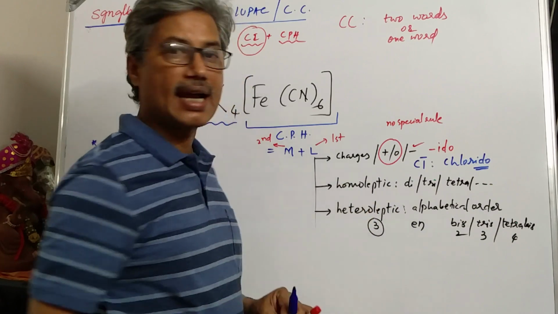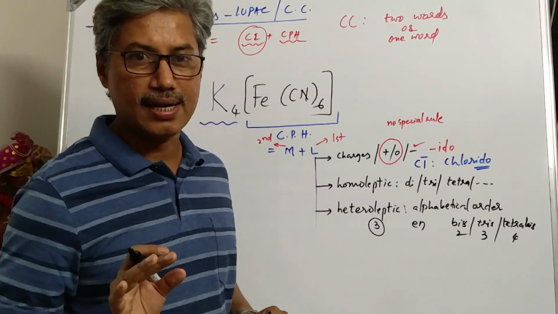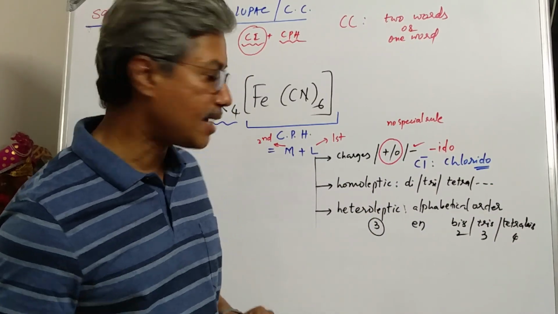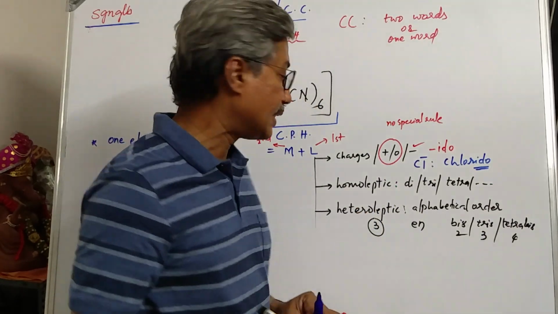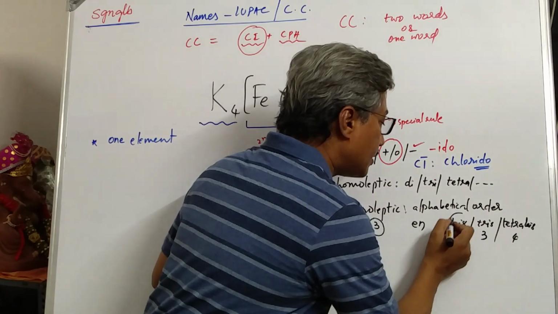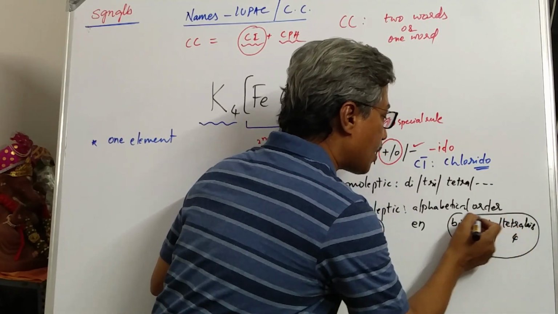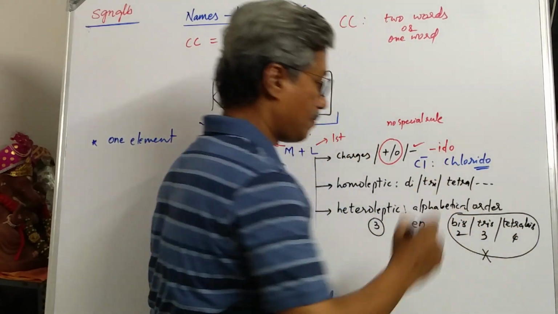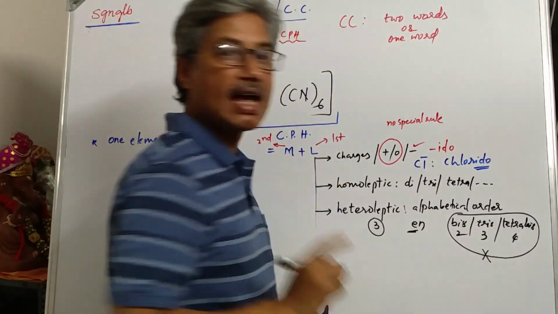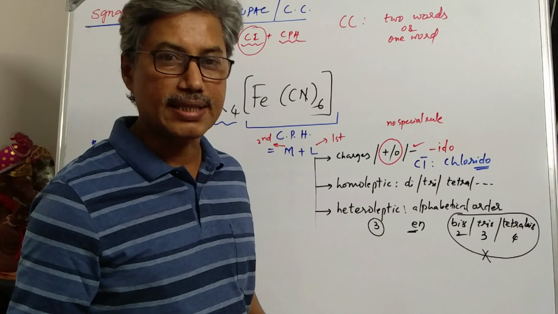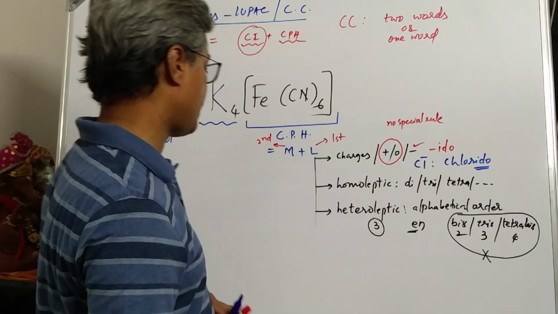If it is heteroleptic, then alphabetical order is selected for writing the names of the ligands, and if the abbreviated form is there, then these prefixes are not used for deciding the alphabetical order. Rather, the first letter of the abbreviated form is selected for deciding the alphabetical order.